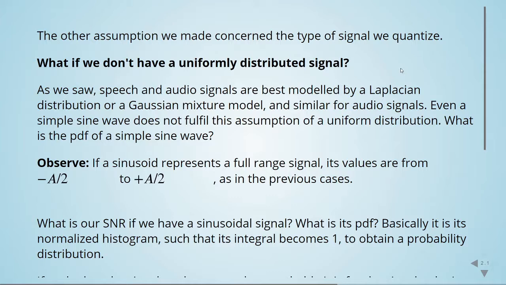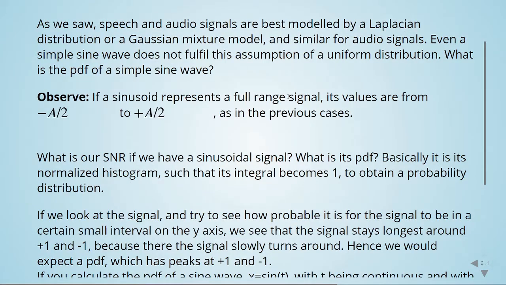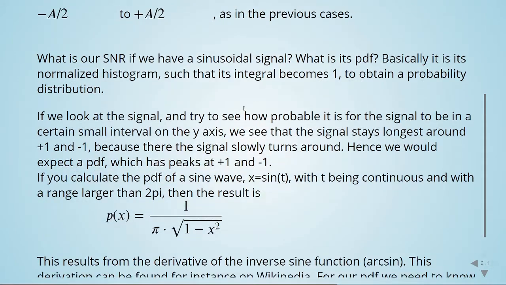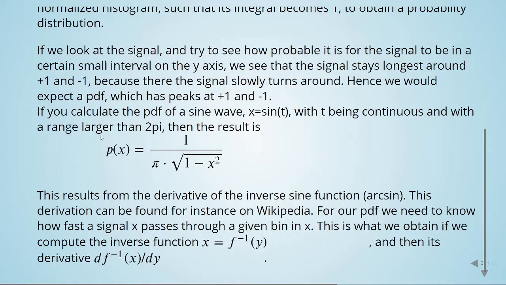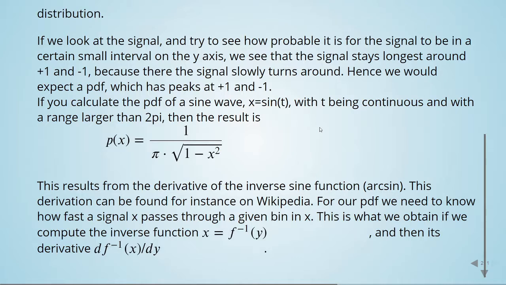Observe that if a sinusoid represents a full range signal, its values are from minus A divided by 2 to plus A divided by 2, as in the previous cases. The first step is to calculate the PDF of a sine wave. So what is the PDF of a sine wave? Basically, it is the normalized histogram such that its integral becomes 1, to obtain a probability distribution. So here is the PDF of a sine wave. It's given by this formula, and this results from the derivative of the inverse sine function.